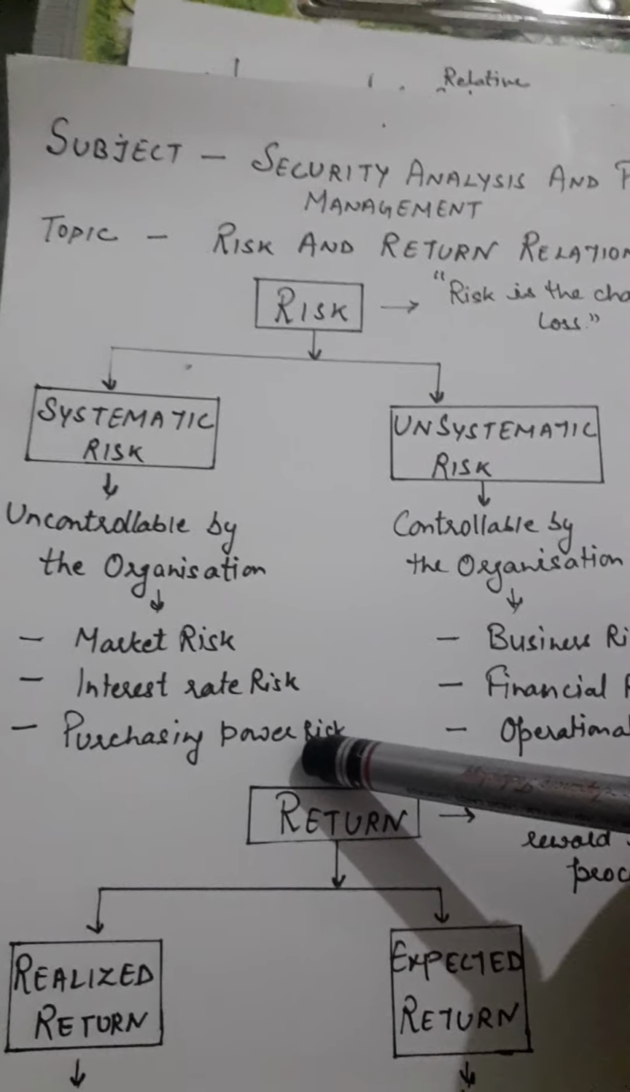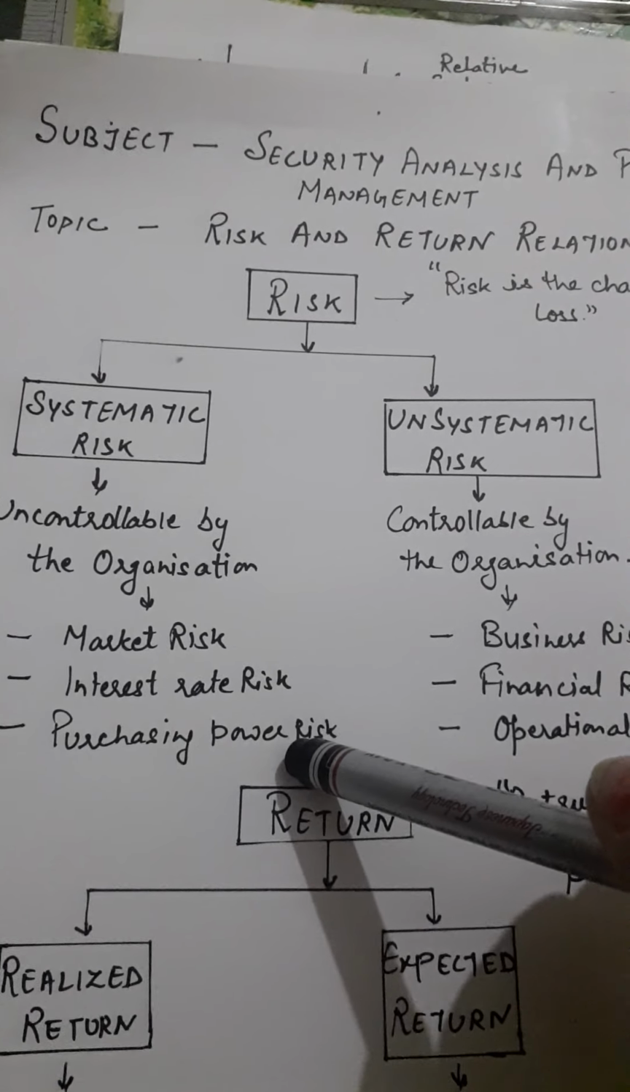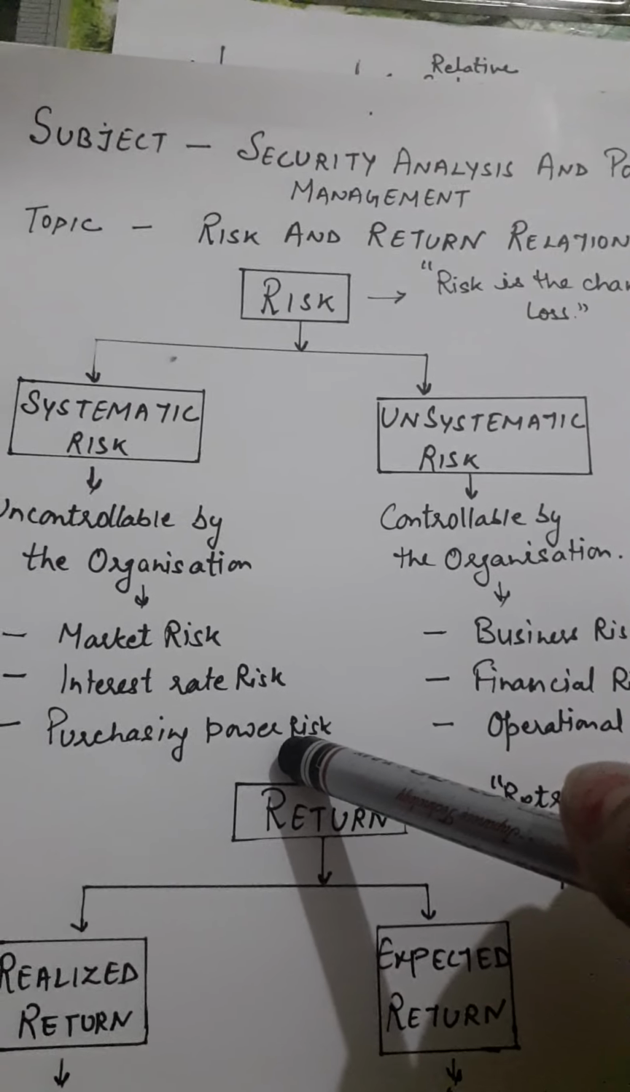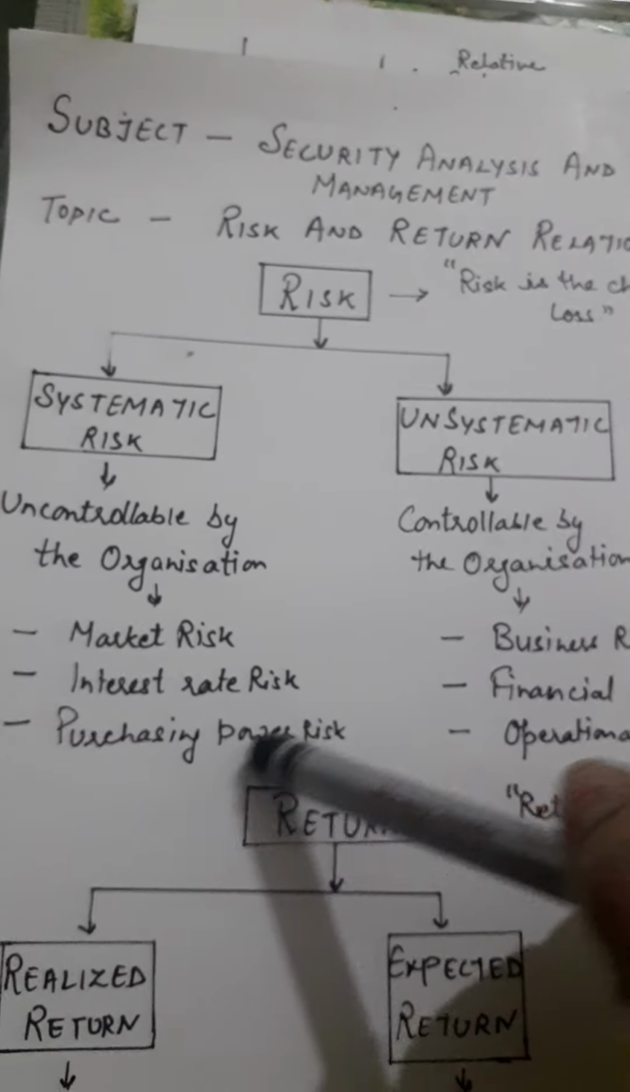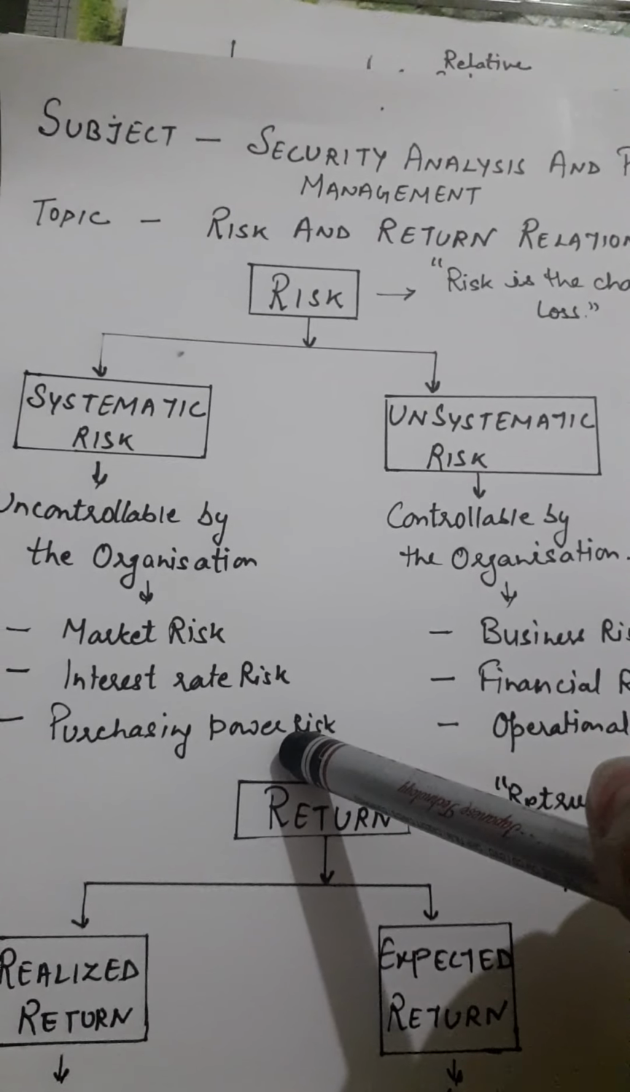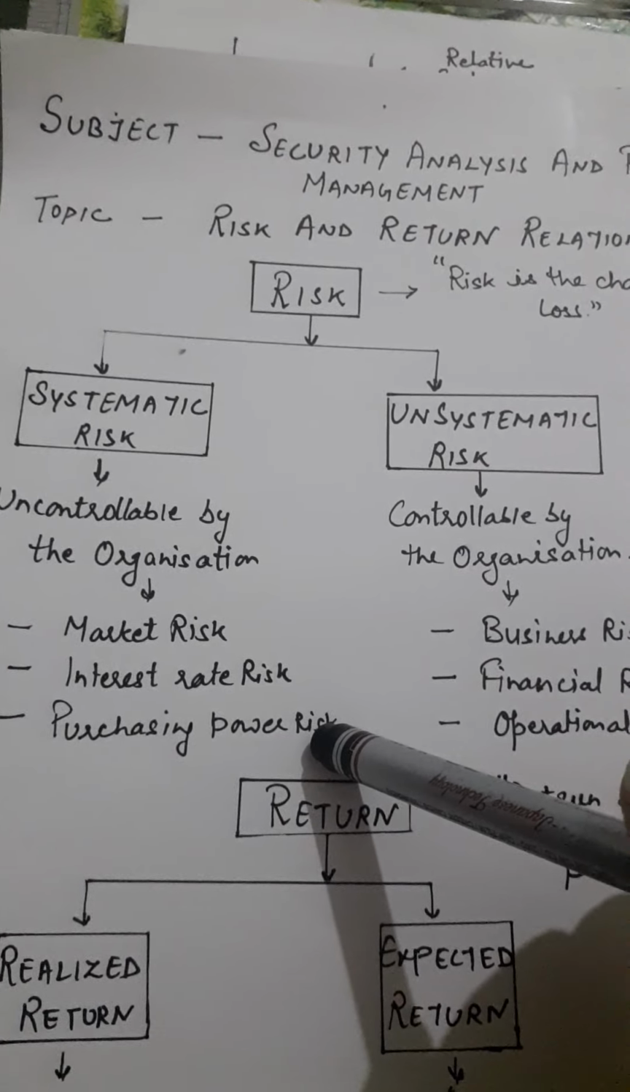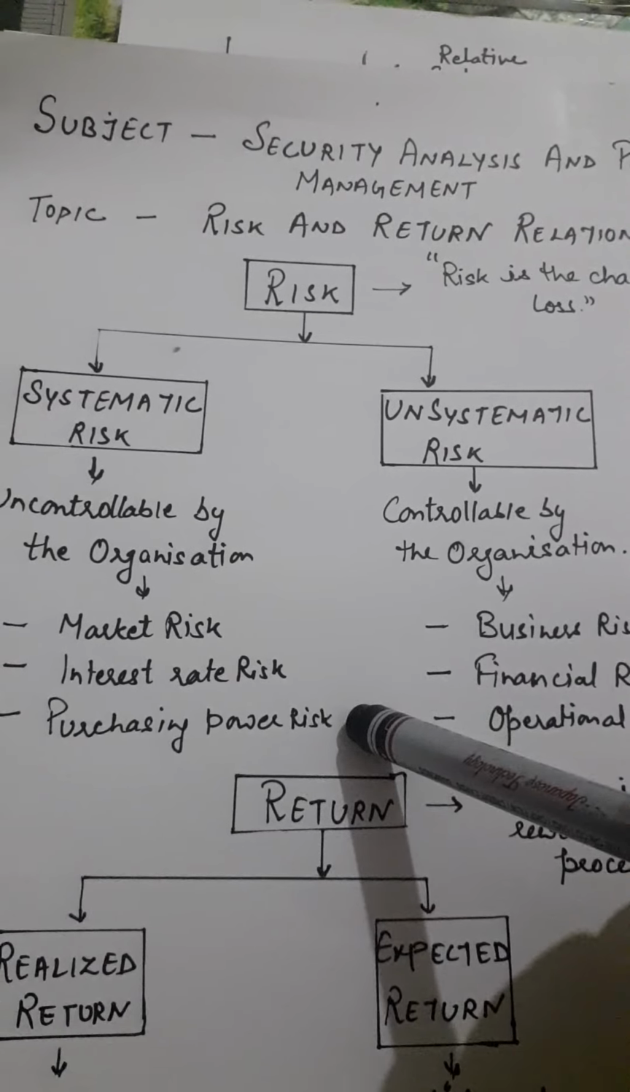The third one is purchasing power risk. It is a factor affecting all securities. Purchasing power risk is also known as inflation risk, like demand inflation risk and cost inflation risk.